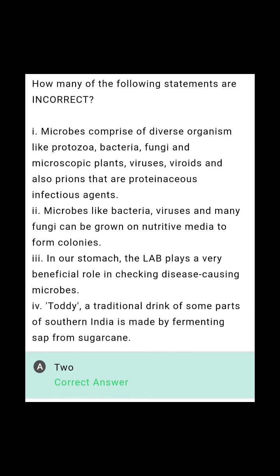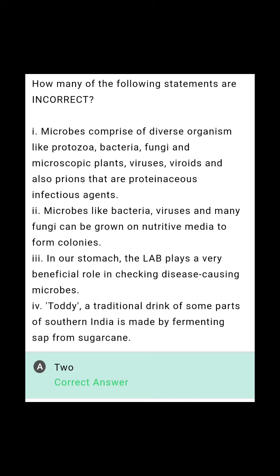How many of the following statements are incorrect? Microbes comprise diverse organisms like protozoa, bacteria, fungi, microscopic plants, viruses, viroids, and also prions, which are proteinaceous infectious agents. Yes, it is right. Microbes like bacteria, viruses, and many fungi can be grown on nutritive media to form colonies. Except viruses, we can. So it is the wrong option.